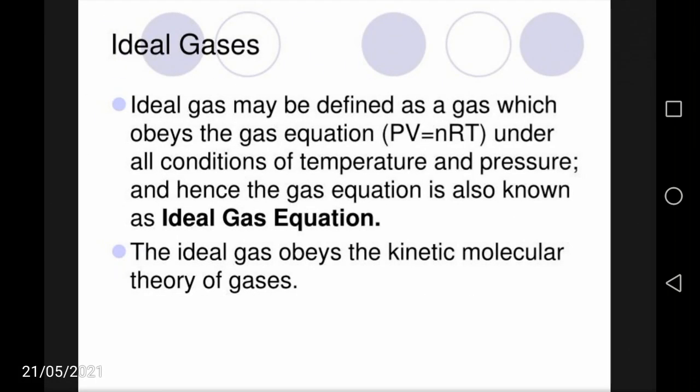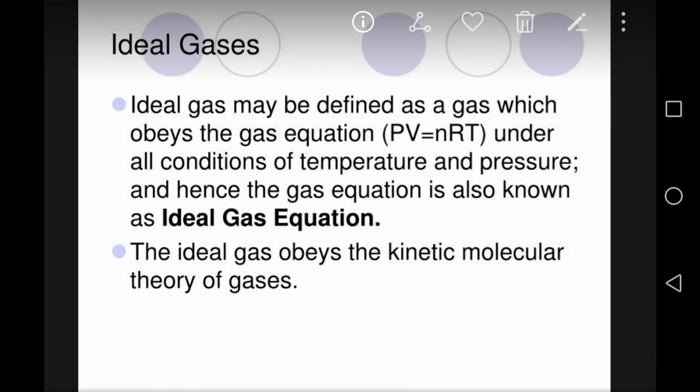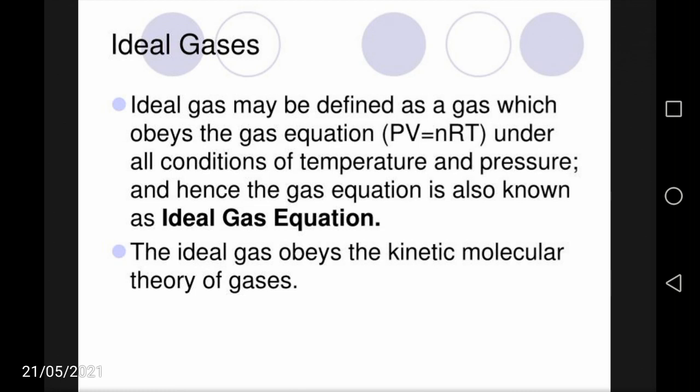Now the ideal gases. An ideal gas may be defined as a gas which obeys the gas equation PV = nRT under all conditions of temperature and pressure. Note that this is very important: a gas which obeys the gas equation PV = nRT under all conditions of temperature and pressure.